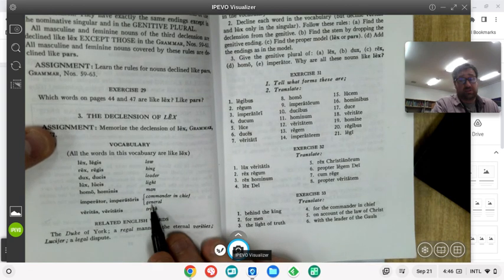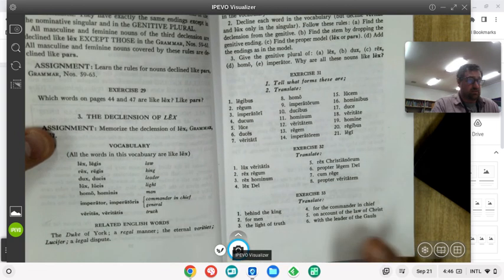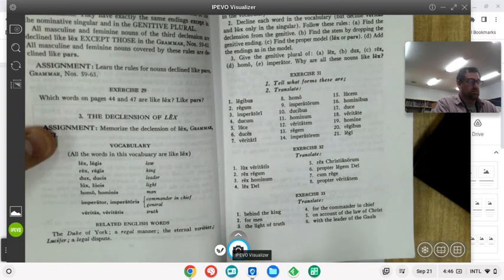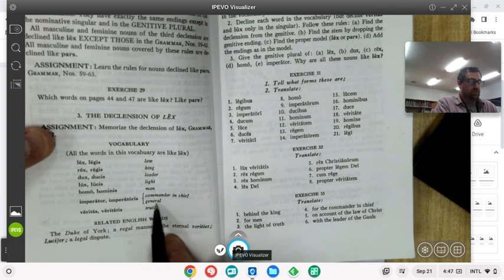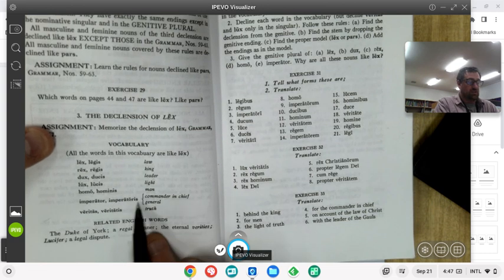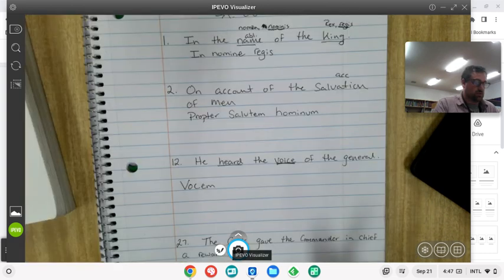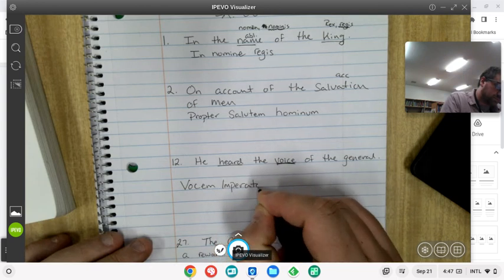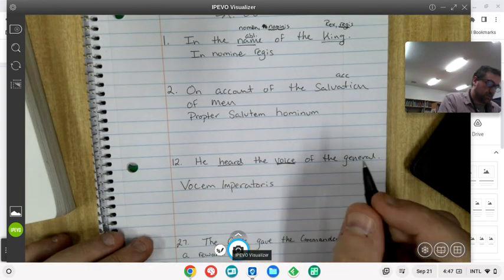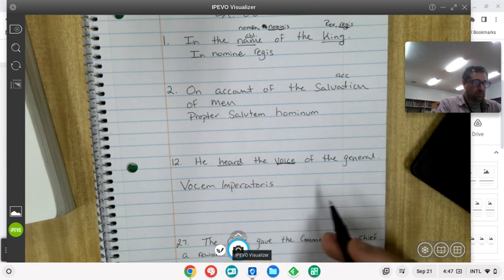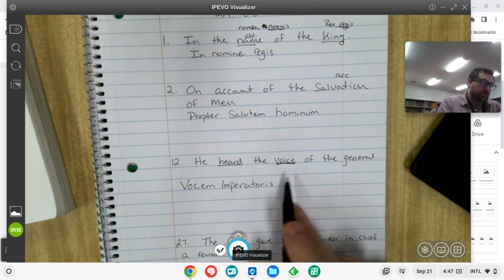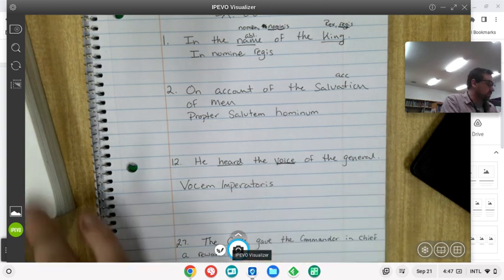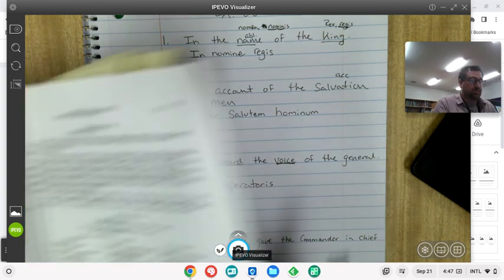It also means general. So we're going to use this word for of the general. And of the general is actually this word right here, imperatoris. So vocem imperatoris. Vocem imperatoris. The voice of the general, he heard. And we're going to put he heard at the end.